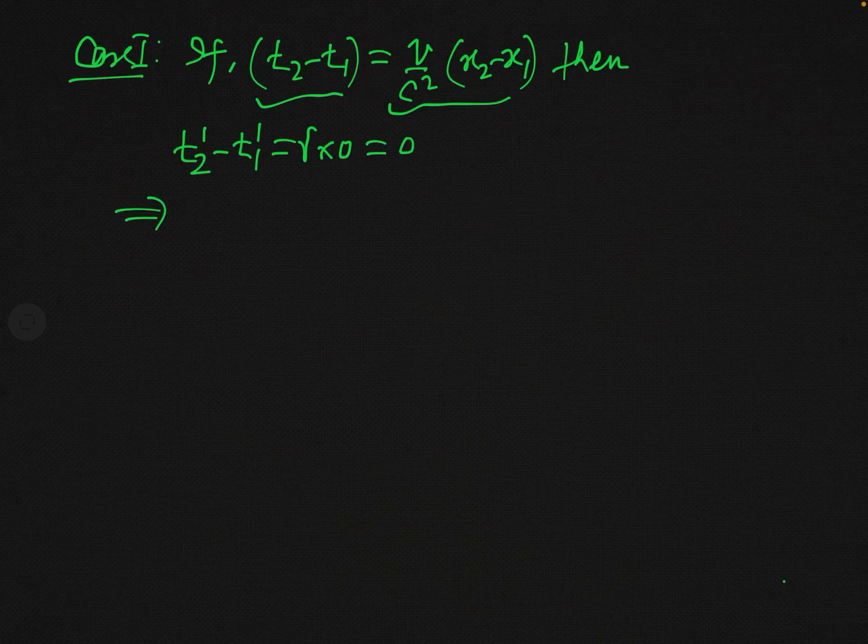And if it is 0, it means T1 prime is equal to T2 prime.